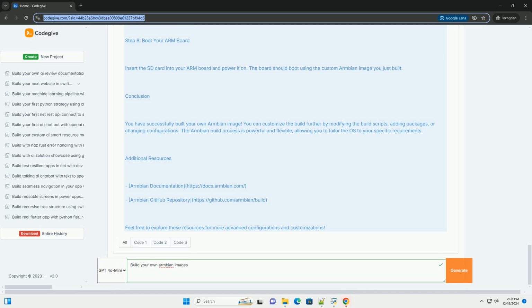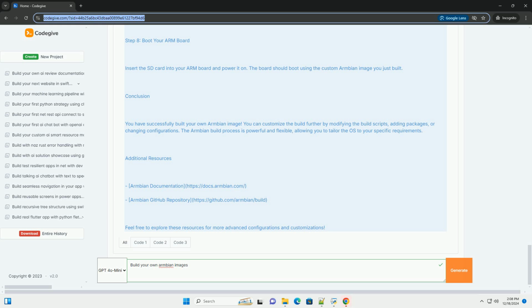Step 1. Clone the Armbian build repository. Start by cloning the Armbian build repository from GitHub. Bash: git clone https://github.com/armbian/build.git, cd build. Step 2. Update the repository. It's a good practice to ensure you have the latest version of the build scripts. You can pull the latest changes. Bash: git pull.